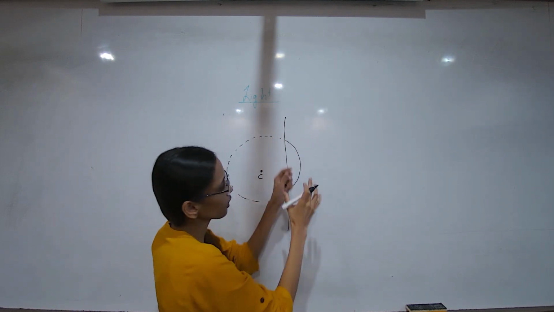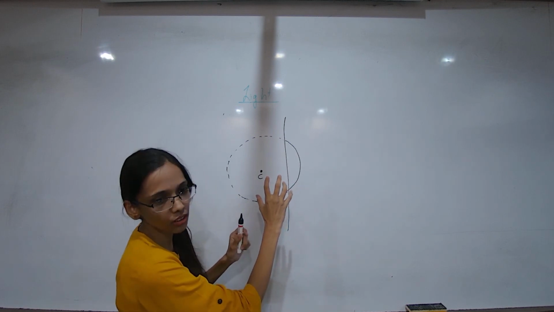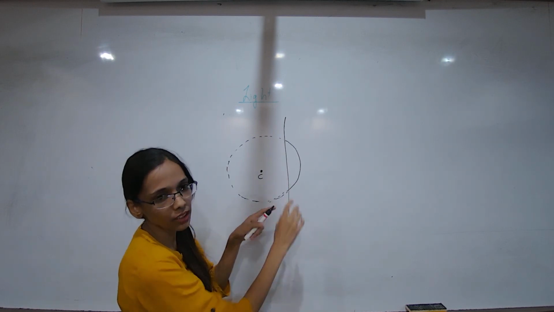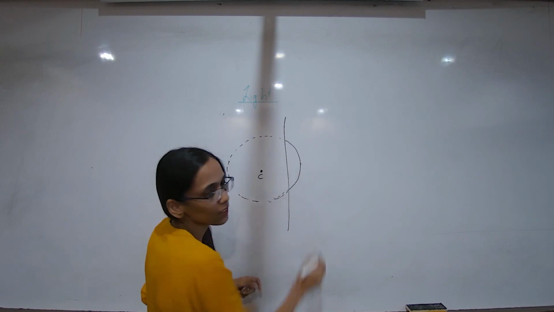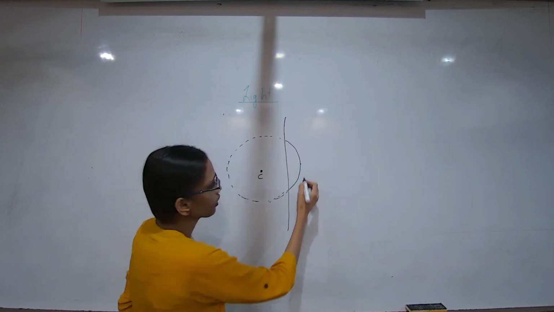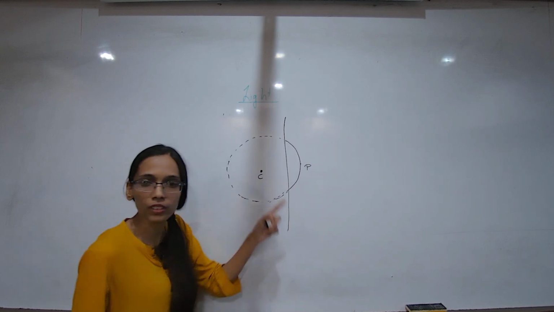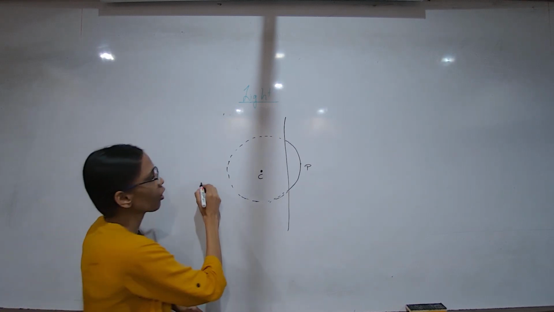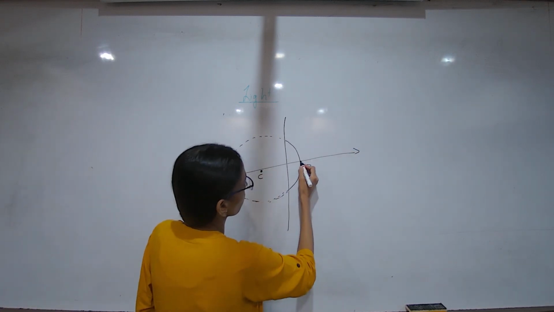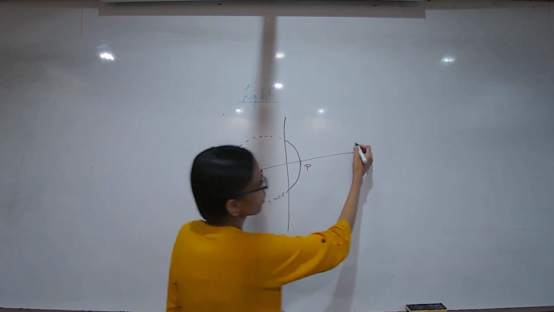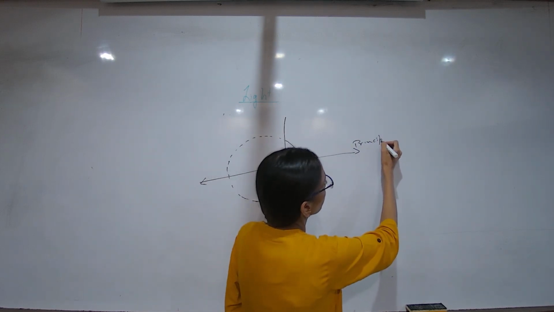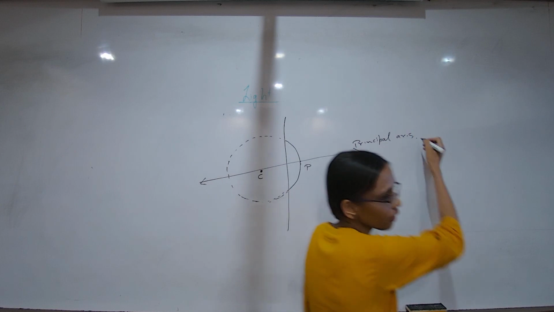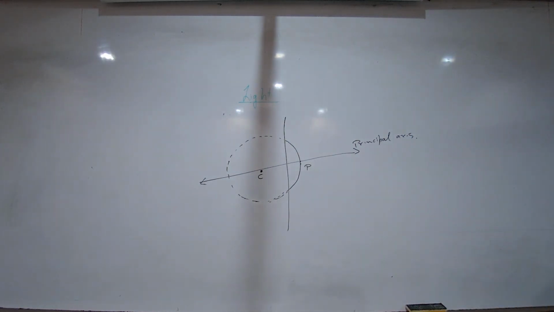So if this mirror looks like this, like the bent portion, then the center of the mirror, what will we call that center as? We'll call that pole. That's the center of the mirror. And if we draw one axis, then this will become what? Principal axis. That is the principal axis.